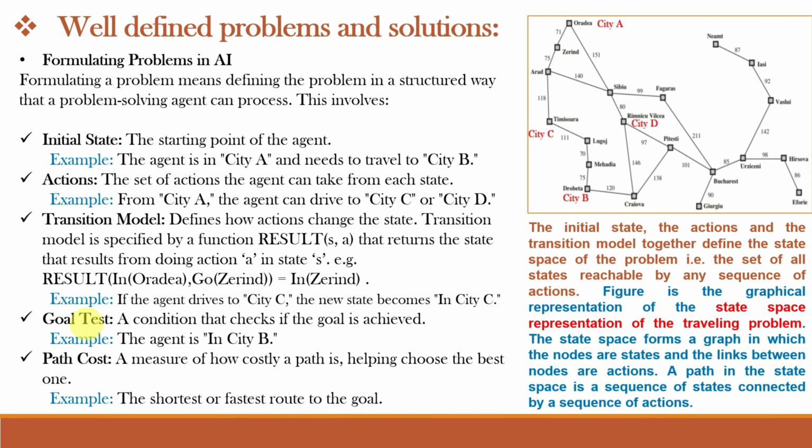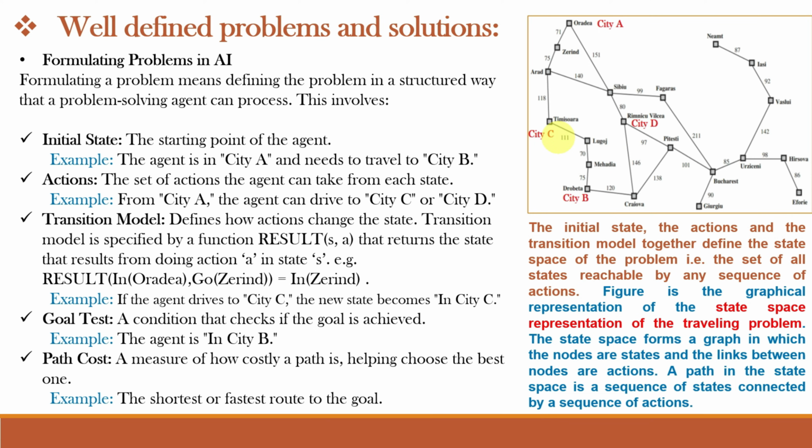The next step is the goal test. It is a condition that checks if the goal is achieved. For example, the agent is in city B. So when it reaches city B, its goal will be achieved. And the last step in problem formulation is path cost, which is a measure of how costly a path is, helping choose the best one. For example, the shortest or the fastest route to the goal.